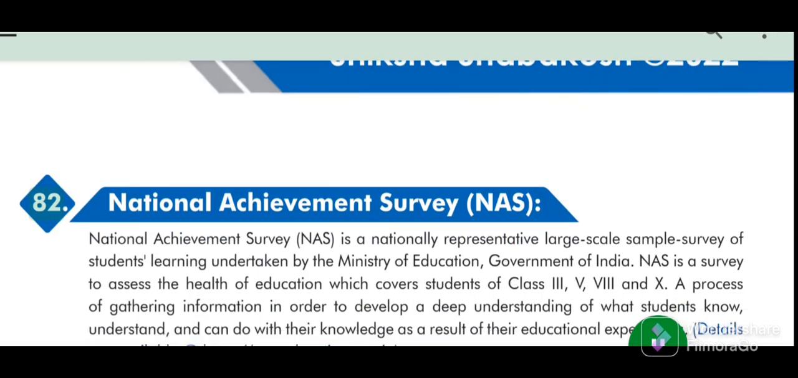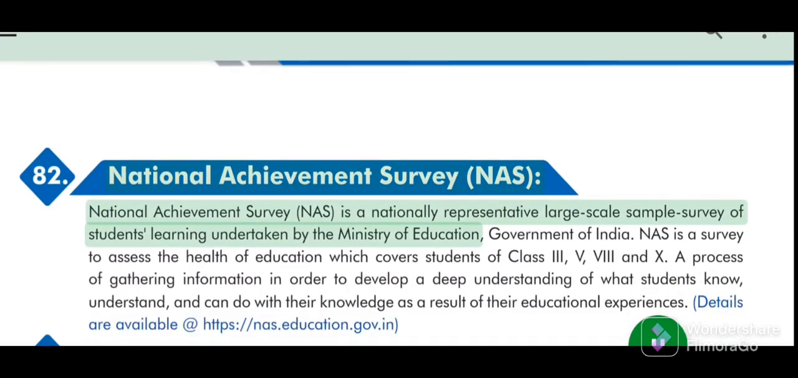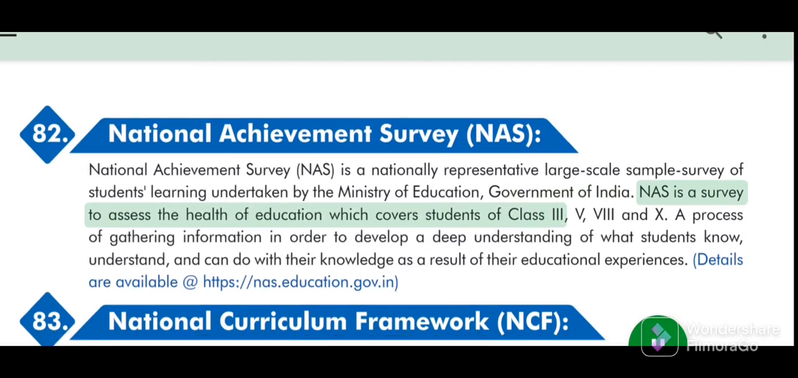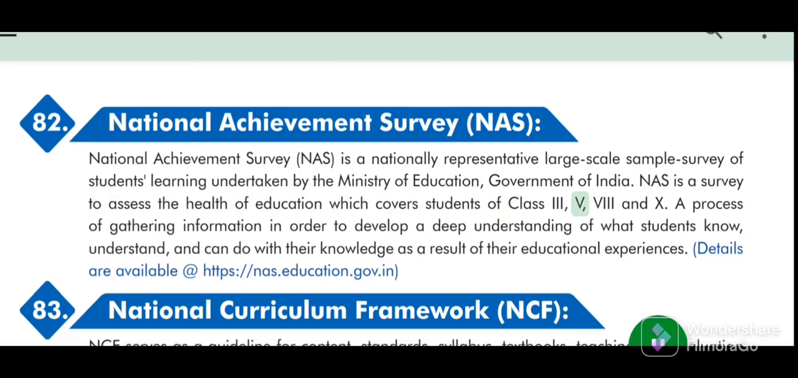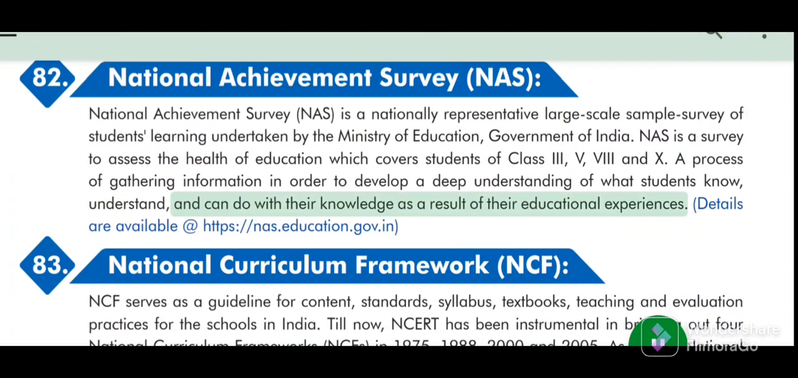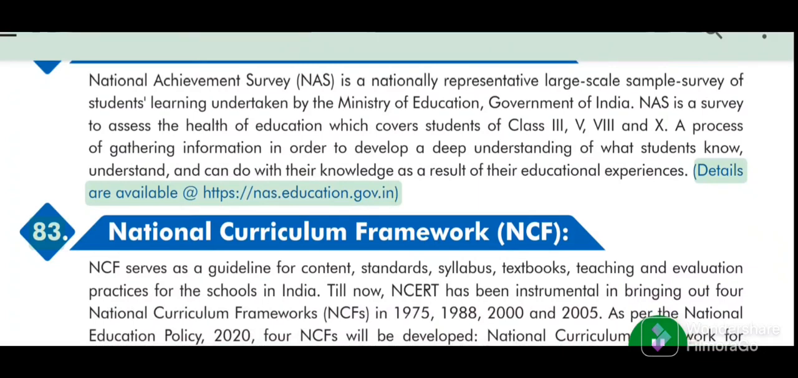82. National Achievement Survey (NAS). National Achievement Survey (NAS) is a nationally representative large-scale sample survey of students' learning undertaken by the Ministry of Education, Government of India. NAS is a survey to assess the health of education which covers students of classes 3, 5, 8 and 10. A process of gathering information in order to develop a deep understanding of what students know, understand, and can do with their knowledge as a result of their educational experiences. Details are available at web links.